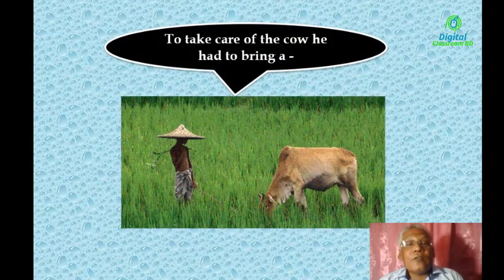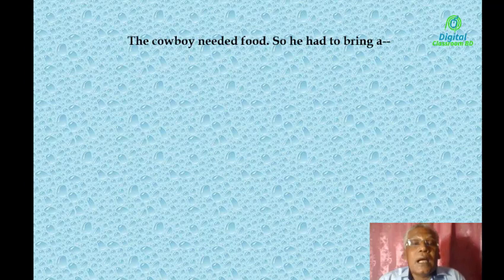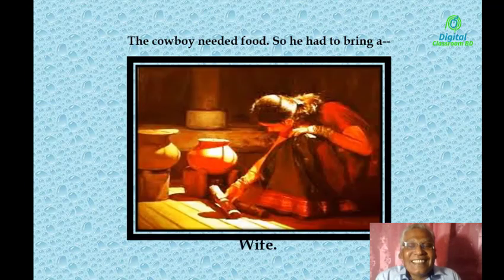To take care of the cow, he had to bring a what? Okay. Who usually takes care of a cow? A cowboy. Okay. So to take care of the cow, he had to bring a cowboy. The cowboy needed food, you know. So he had to bring a what? Wife. Okay, fine. Why?